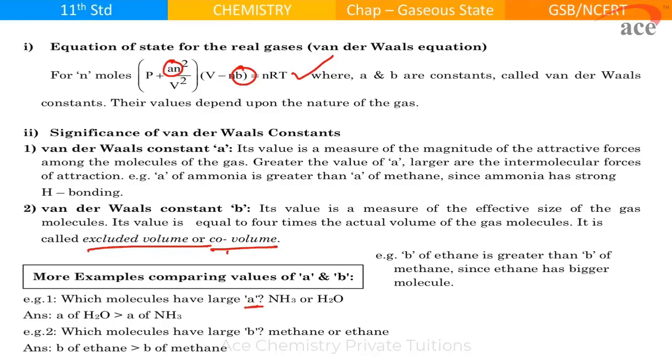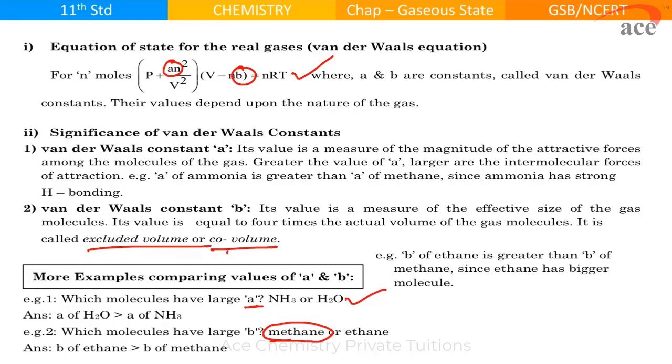Which molecule has a large A value? So how do you remember? A is attractive forces. The one which has more attractive force, more closeness, will have a higher value of A. So definitely the answer is water, because of strong hydrogen bonding.